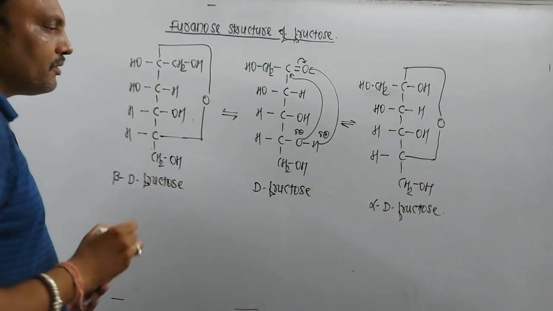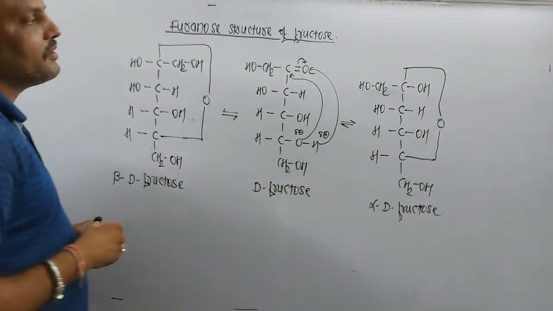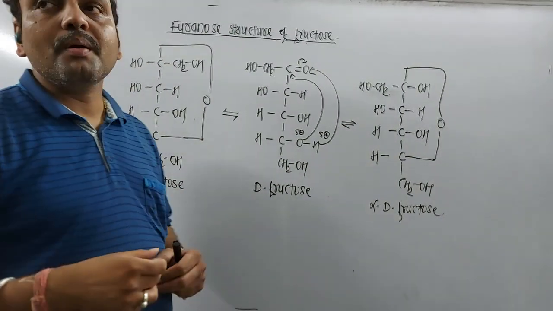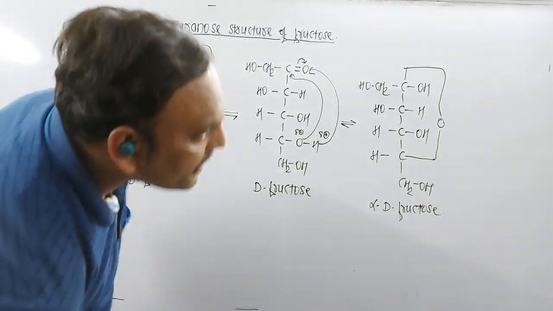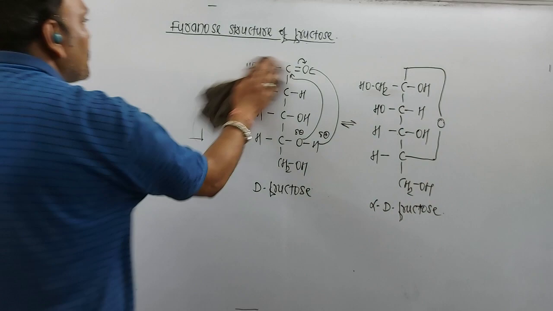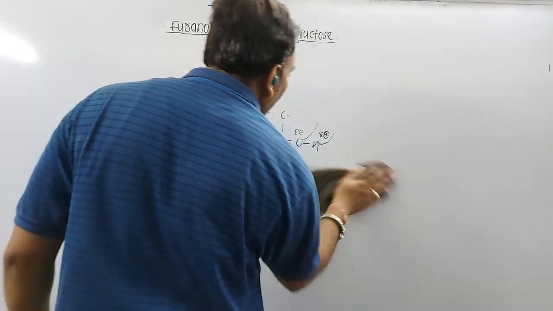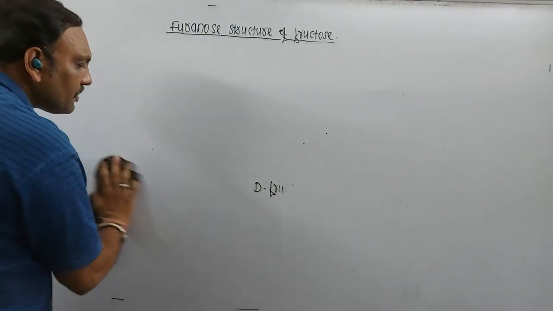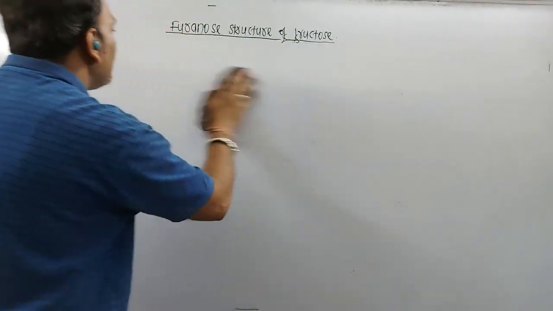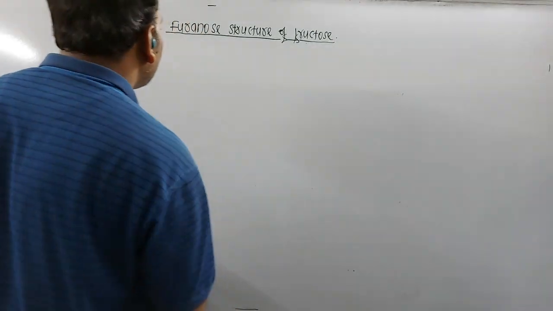Now remember, according to the Haworth projection, fructose can be shown as a five-membered ring structure which closely resembles furan, and furan is a heterocyclic compound with a five-membered ring. How do we draw both anomers of fructose according to the Haworth projection?